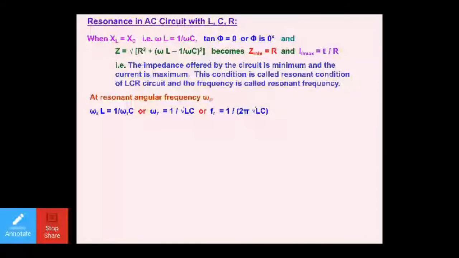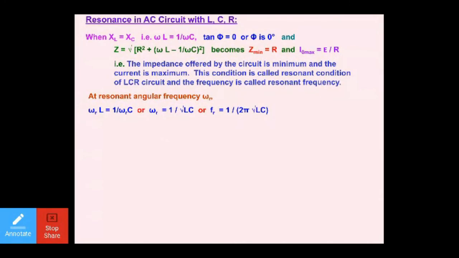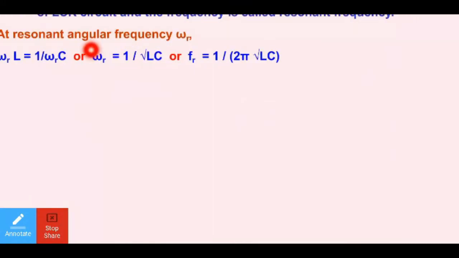Dear students, in this case, I am writing omega L as omega R L, which is equal to 1 upon omega R C. Here R represents the resonance condition. If you cross multiply, omega R square is equal to 1 upon LC. Removing the square, omega R is equal to 1 upon under root LC. Dear students, omega is equal to 2 pi F. So omega R is 2 pi FR, and sending the 2 pi to the right hand side by cross multiplication, we have FR as it is.